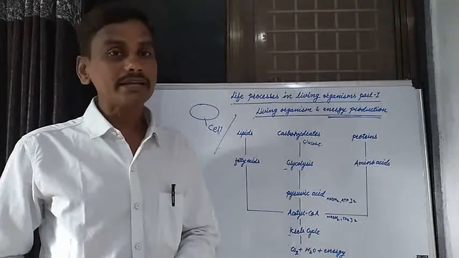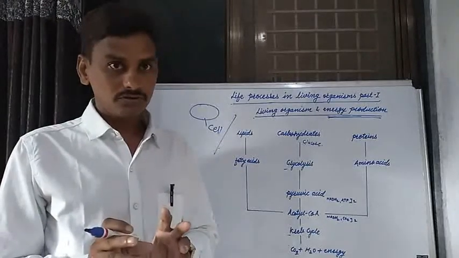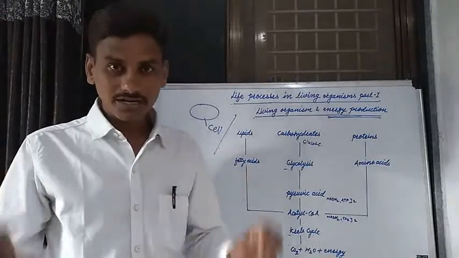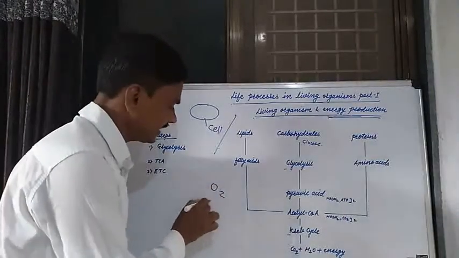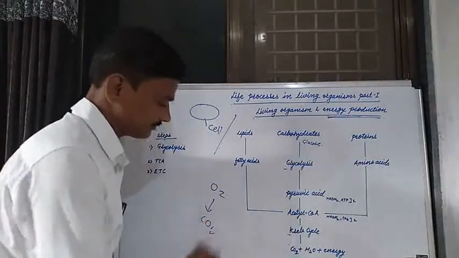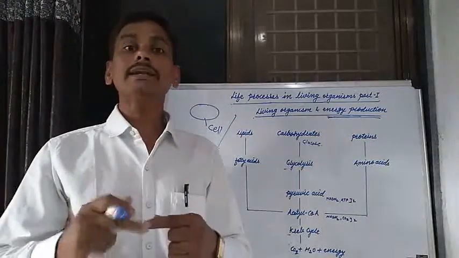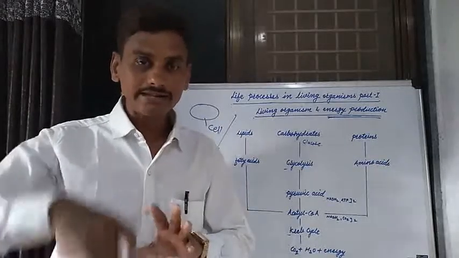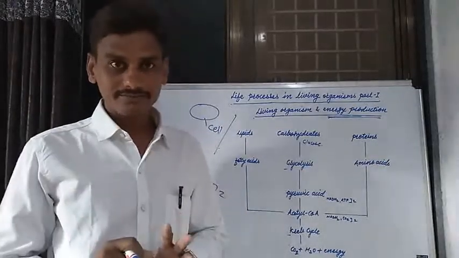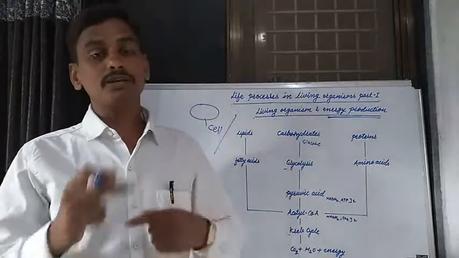External respiration is carried out by various organs. In external respiration, we take in oxygen and release carbon dioxide. That process, taking oxygen and releasing carbon dioxide, is known as the respiration process.